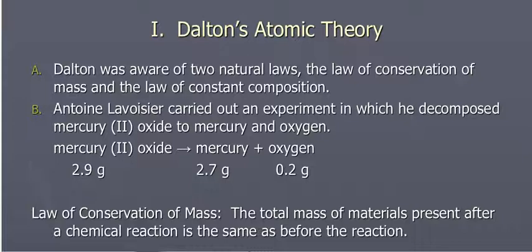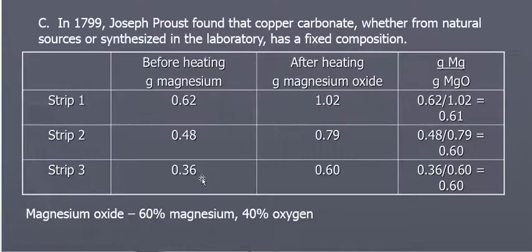He carried out an experiment in which he decomposed mercury oxide. And what he found was he started with 2.9 grams, and he ended up with a total of 2.9 grams. So the mass before equals the mass after a chemical reaction. And so the law of conservation of mass says that the total mass before equals the total mass after, determined by Lavoisier. And then in 1799, Joseph Proust found that copper carbonate has a fixed composition.